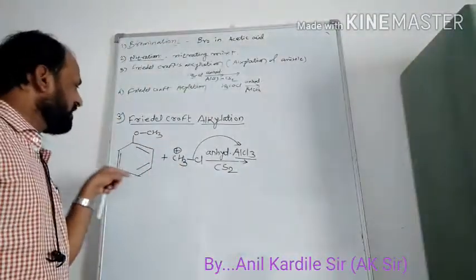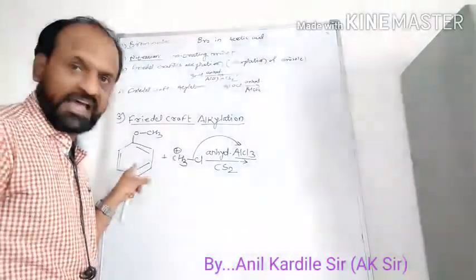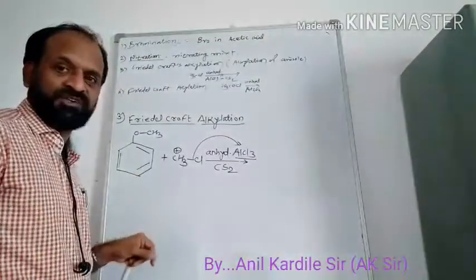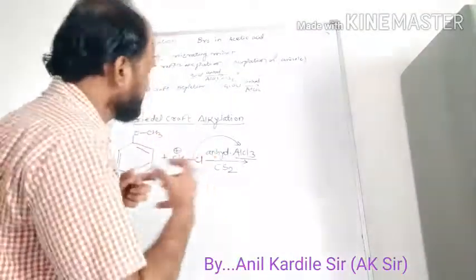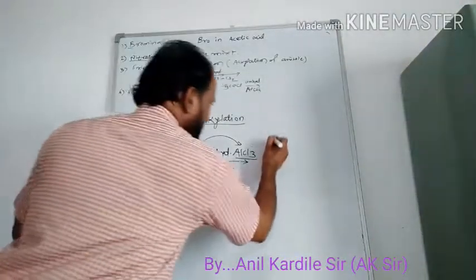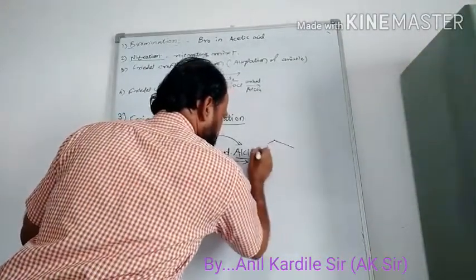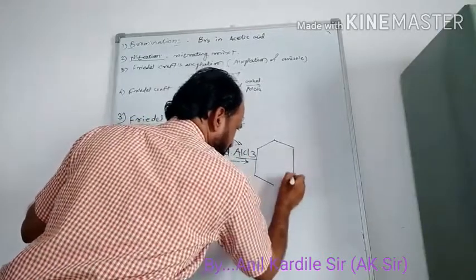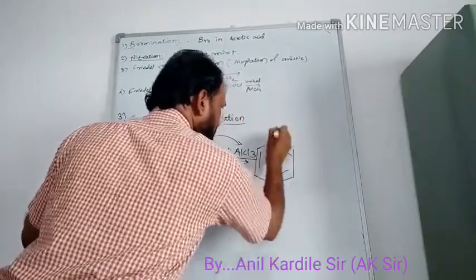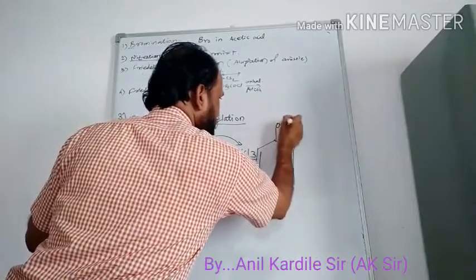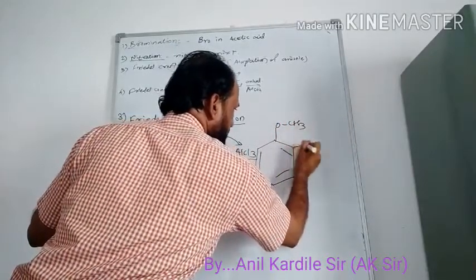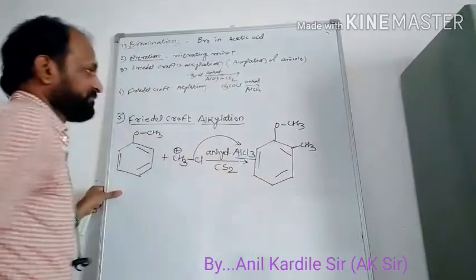And we know the resonating structure of the anisole. At ortho and para position, the electron density is accumulated. So what will be the product? First product: here is CH3.